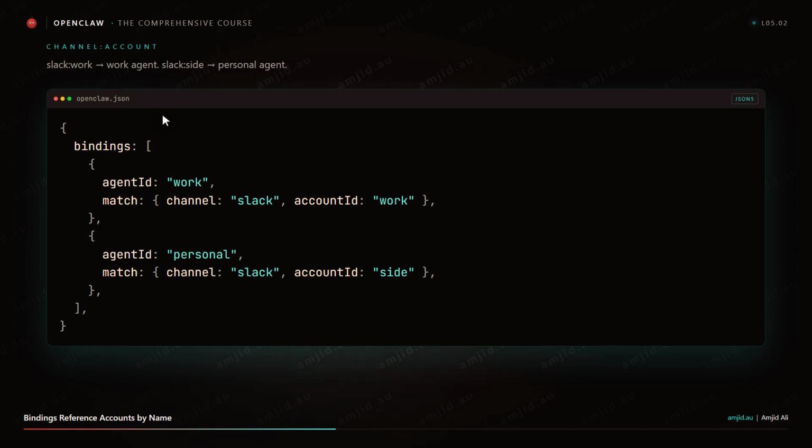2. Different allow lists. Your work account can have a strict allow list of just your team members. Your side account can be a lot more open. Per account, not per channel. Big distinction.